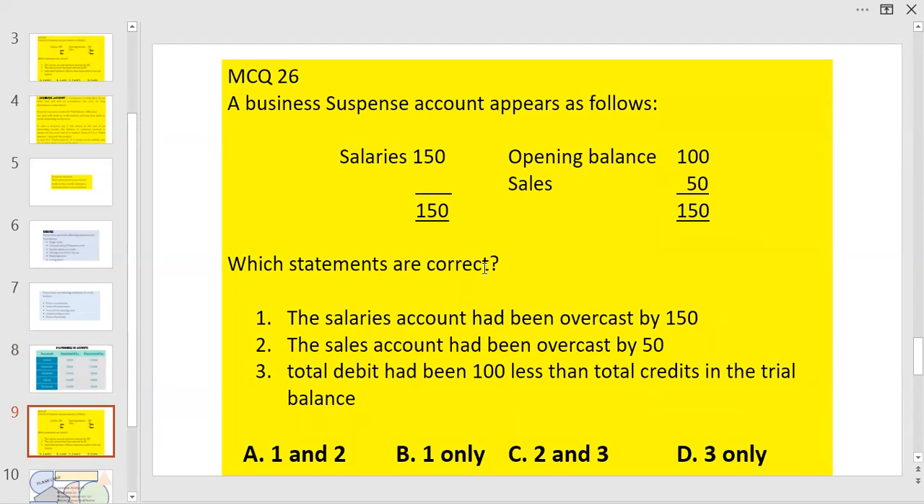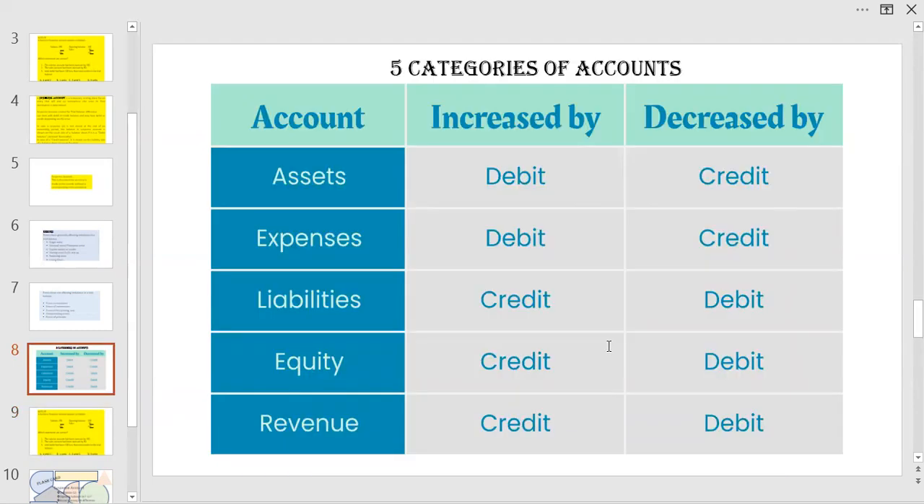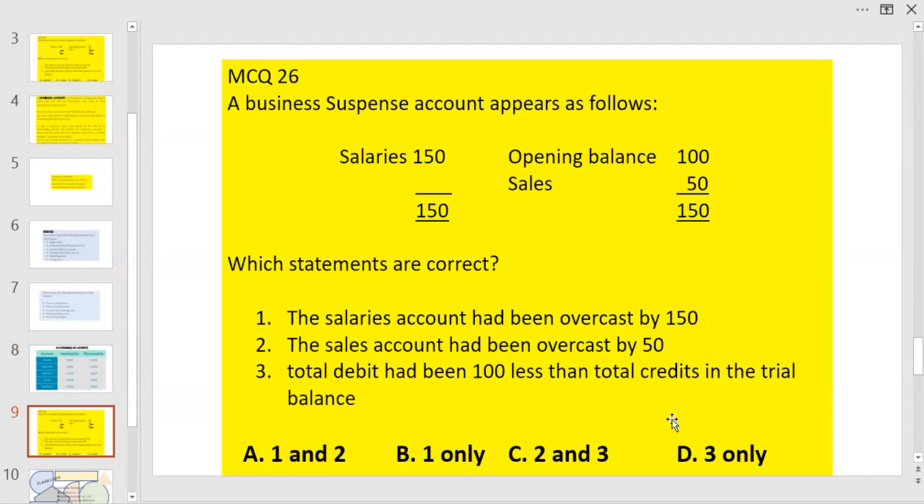The next one is sales account have been overcast by 50. Sales account is an income account or a revenue account. Therefore, essentially a credit balance account. In order to correct that, you will have to debit sales account by 50. The credit entry will have to come to the suspense account, which is there. Therefore, this statement is also correct.